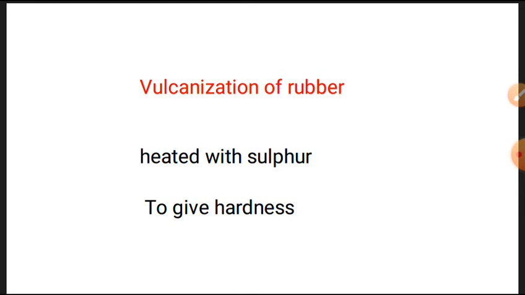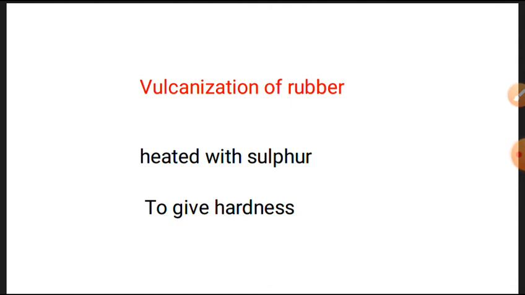Now the second type of rubber is artificial. How do we get rubber in an artificial manner? That is vulcanization. The process is known as the vulcanization of rubber. Now what is in this process? In this process, rubber is heated with sulfur for 3 or 4 hours to give hardness to the rubber. For hardness to the rubber, it is heated for 3 to 4 hours with sulfur to give hardness to the rubber.